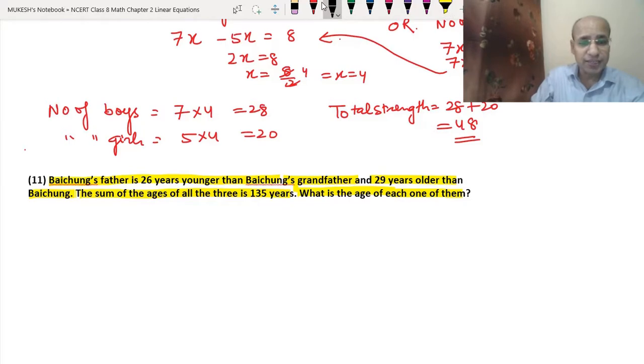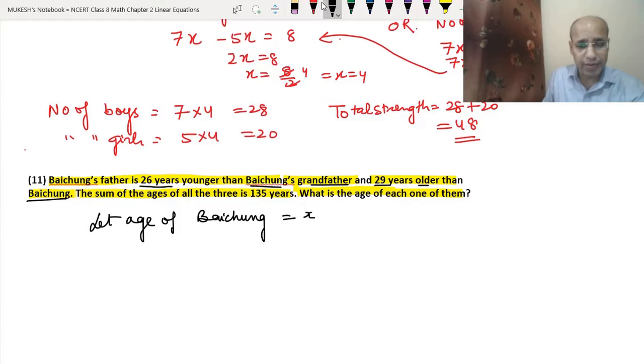So now let's understand the question. Baichung's father is 26 years younger than Baichung's grandfather, and 29 years older than Baichung.